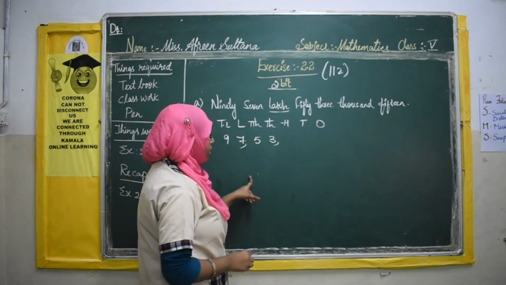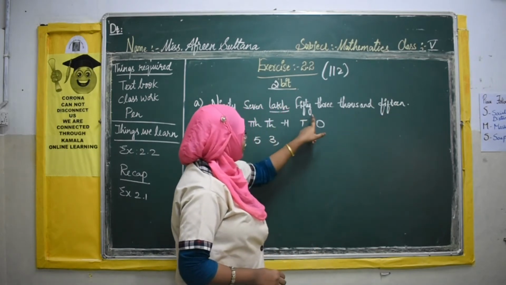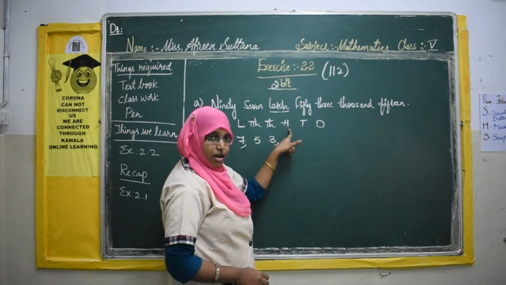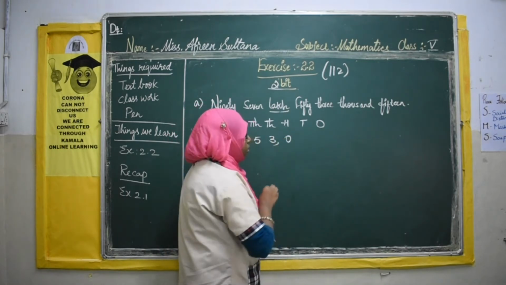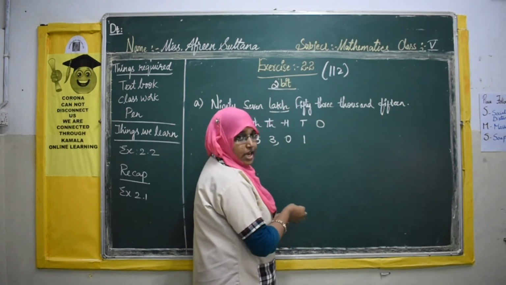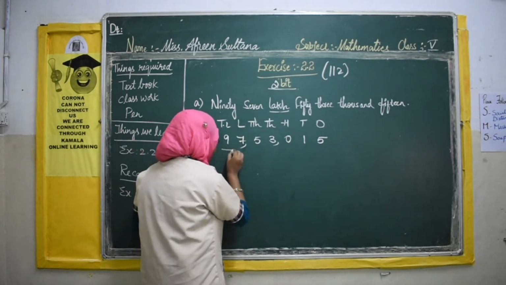Now we have placed a comma, but there is no digit given under 100 or tens. Directly they have given 53,015. So there is no digit at 100. You will write 0. 15 means 1 will go under the tens place and 5 will go under the ones place. See how easily we have written?